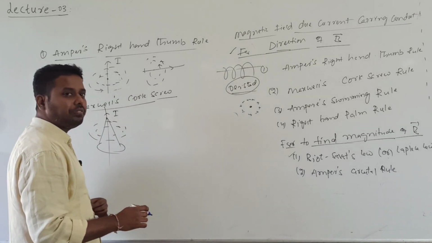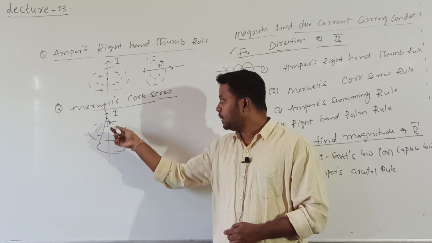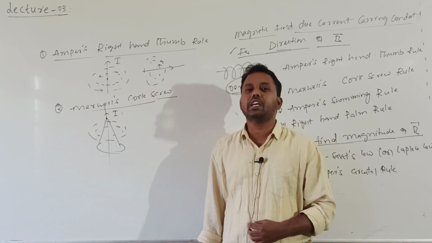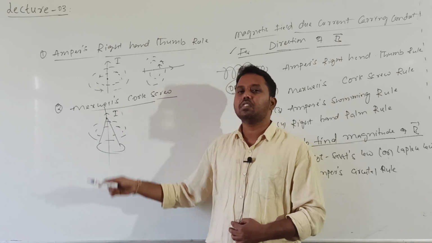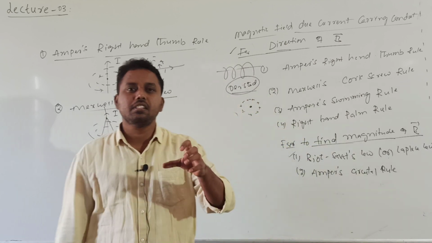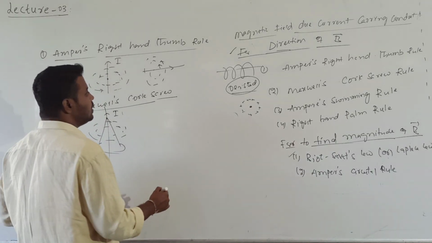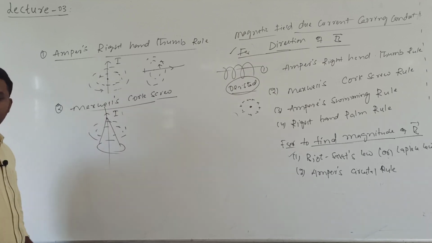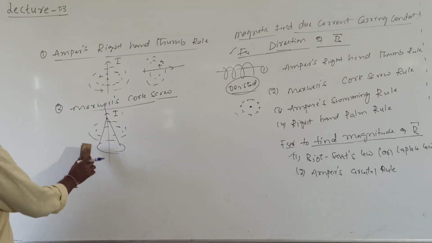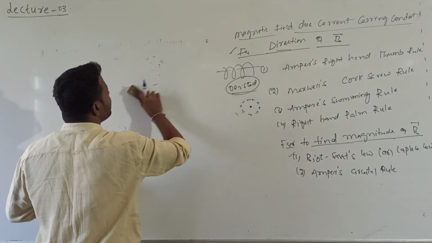Statement understood? So what is the direction of the magnetic field? If the advancement of the screw is in the direction of the current through a conductor, then the direction of the rotation of the screw will give us the direction of the magnetic field. Statement okay? So after completing Maxwell's corkscrew rule, which is the 4th rule? The 4th rule is Ampere's swimming rule.